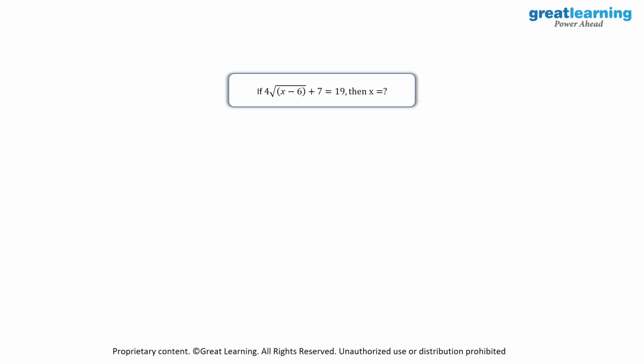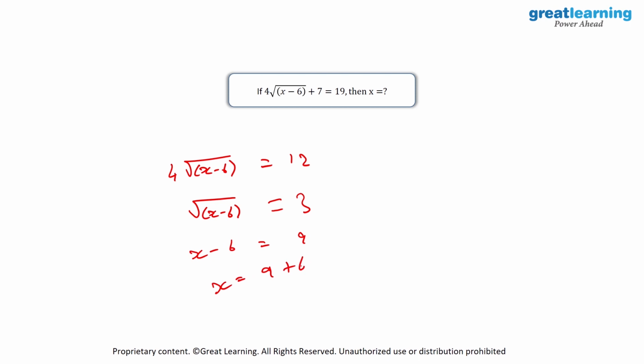So we have our next equation over here, which is 4√(x - 6) + 7 = 19, and we need to find out the value for x. So this will become 4√(x - 6) = 12. Now I will divide 12 by 4. Then we will have √(x - 6) = 3. Then I'll just square on the LHS and the RHS. Then I will have x - 6 = 9. And the final value of x will be equal to 9 + 6, which is equal to 15.